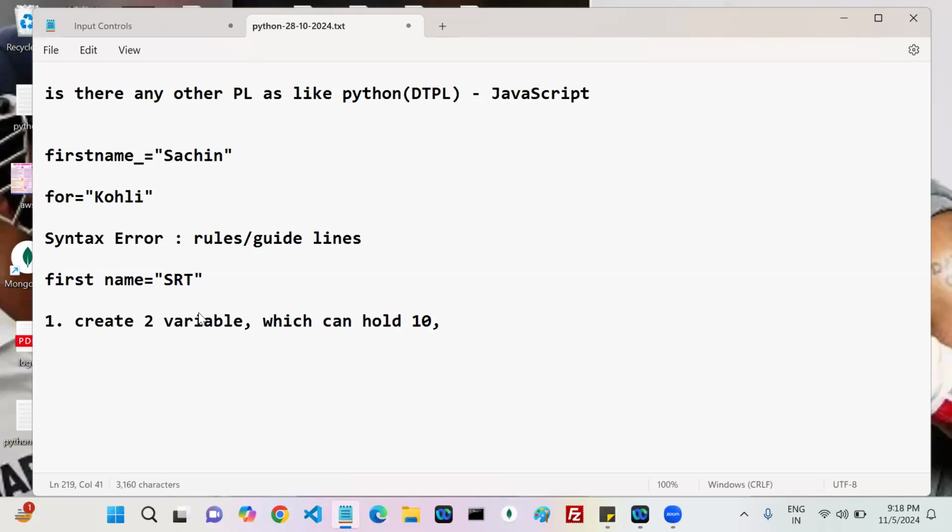10 and 20. So we can create two variables which can hold 10 and 20. A equal to 10, B equal to 20. Can I write like this? Yes or no? Yes. Okay.